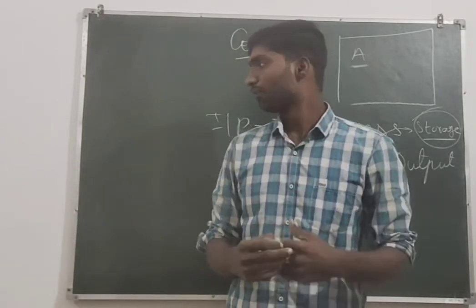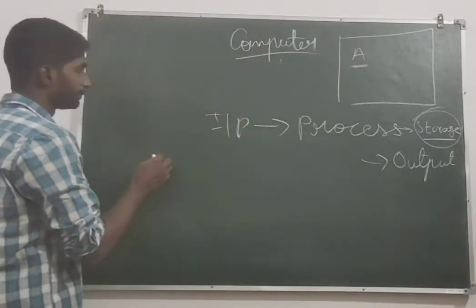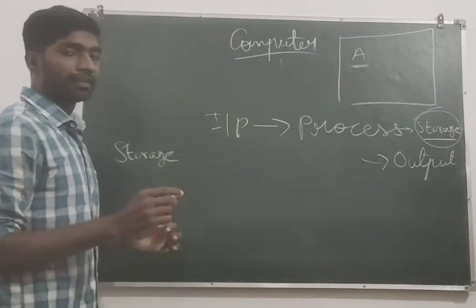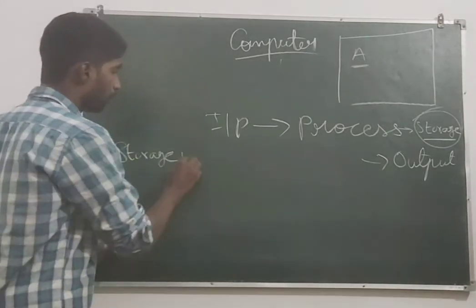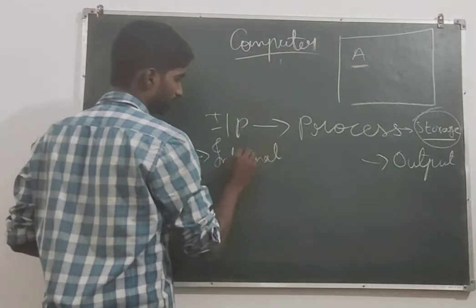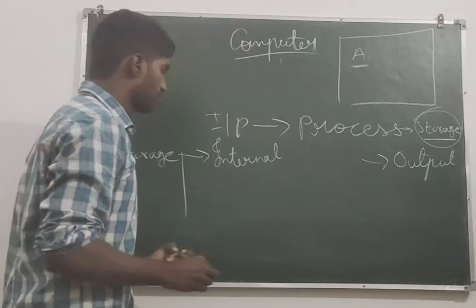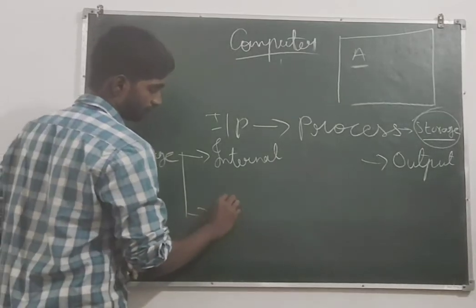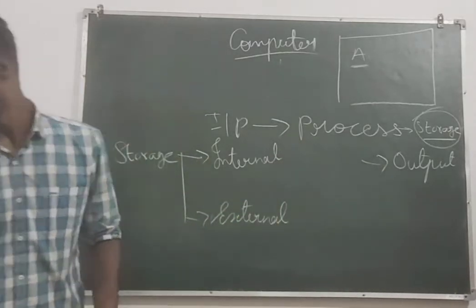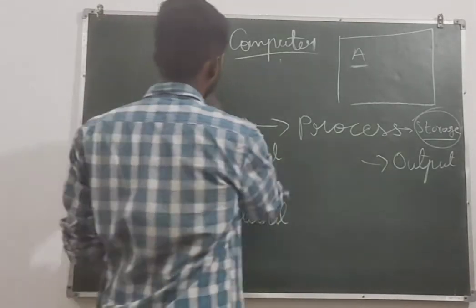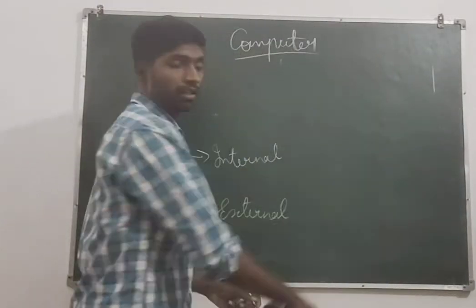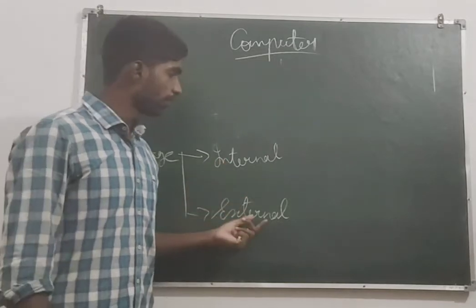So in this class, when we go to storage, there are two types of storage: one is internal and another one is external.